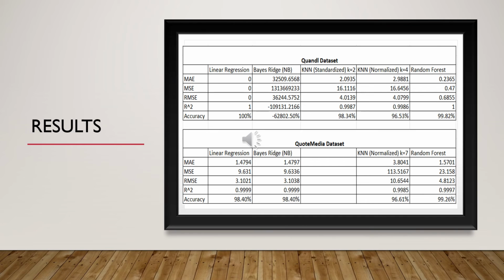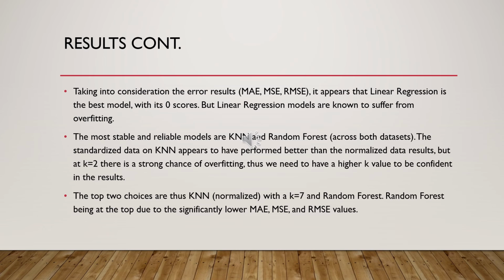It does look like linear regression performed better than random forest, but due to the different techniques that were used, linear regression was definitely having an overfitting issue, whereas random forest did not, because we incorporated the hyperparameter tuning and cross-validation.